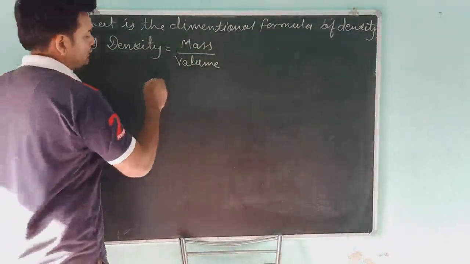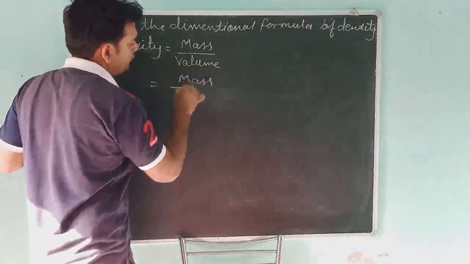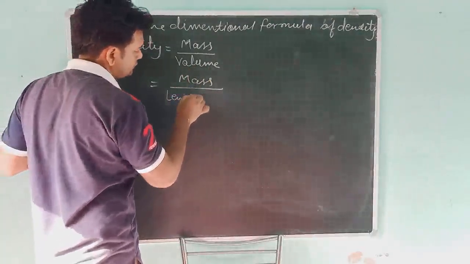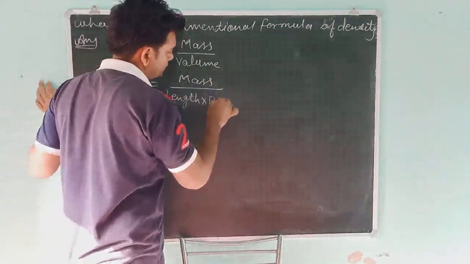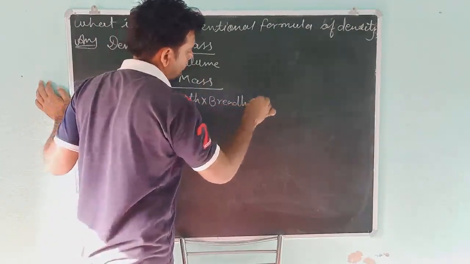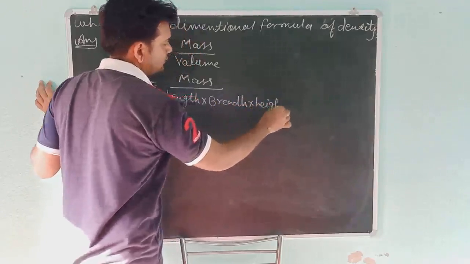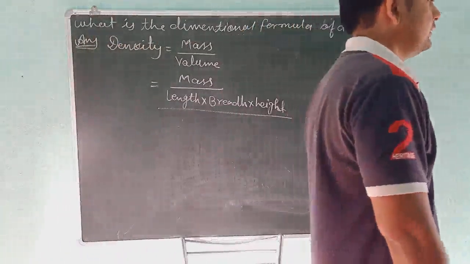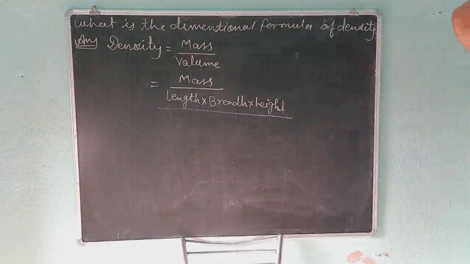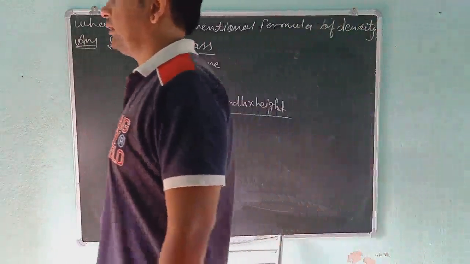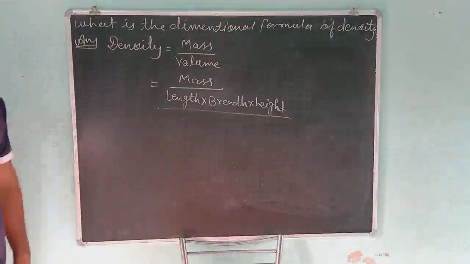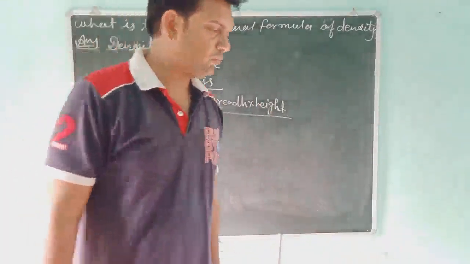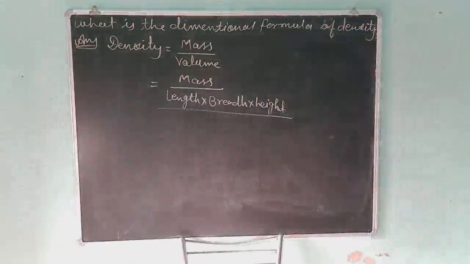Volume. We can write volume as length, breadth, and height. This is the common formula to find the volume of any structure. Suppose that you are taking the cube or cuboid. You know that the volume of the cuboid is length, breadth, and height.